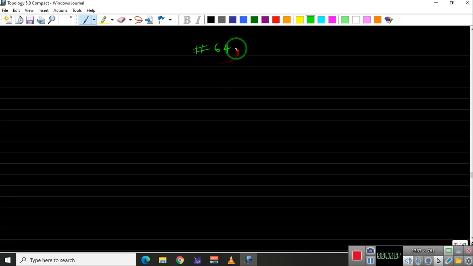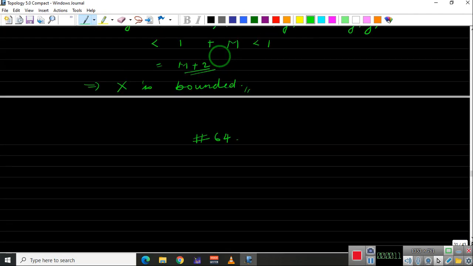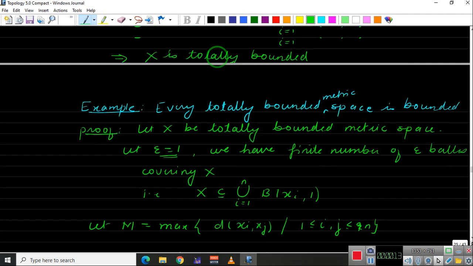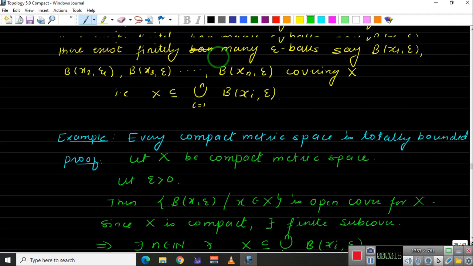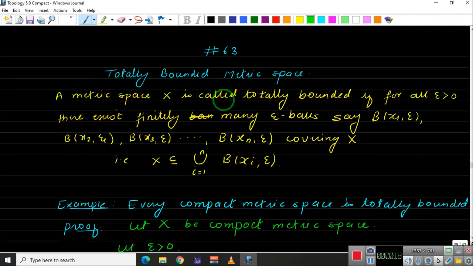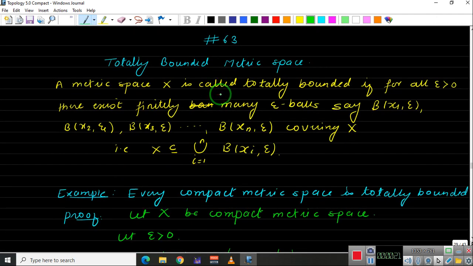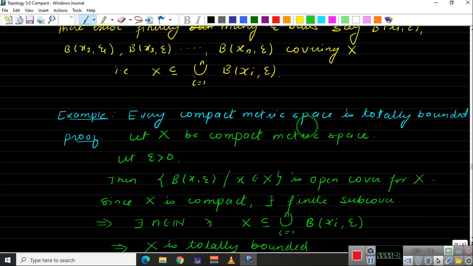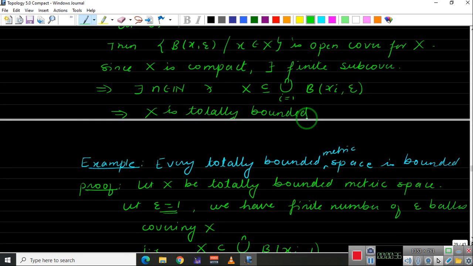This is video number 64 and we are talking about compact spaces. In video number 63, the previous video, we discussed totally bounded metric spaces. Let us recall, a metric space X is called totally bounded if for every epsilon greater than 0 there exist finitely many epsilon balls which cover X. And we have taken two examples where we have proved every compact metric space is totally bounded and every totally bounded metric space is bounded.